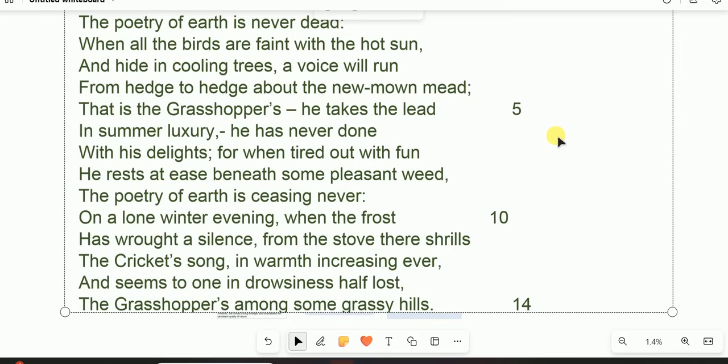The poetry of earth is ceasing never. On a lone winter evening, when the frost has wrought a silence, from the stove there shrills the cricket song, in warmth increasing ever, and seems to one in drowsiness half lost the grasshopper's among some grassy hills.